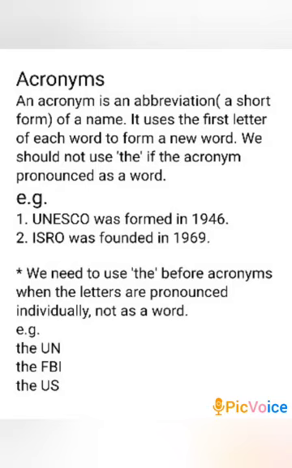Acronyms. An acronym is an abbreviation of a name. It uses the first letter of each word to form a new word. We should not use the if the acronym is pronounced as a word. For example, UNESCO was formed in 1946. ISRO was founded in 1969. We need to use the before acronyms when the letters are pronounced individually, not as a word. For example, the UN, the FBI, the US.